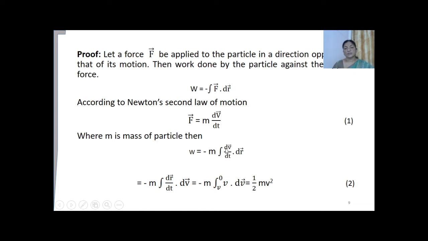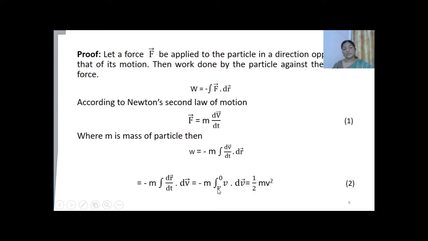Now, interchanging the positions of dv and dr, what are we going to get? Minus m dr by dt into dv. But dr by dt is nothing but the velocity.